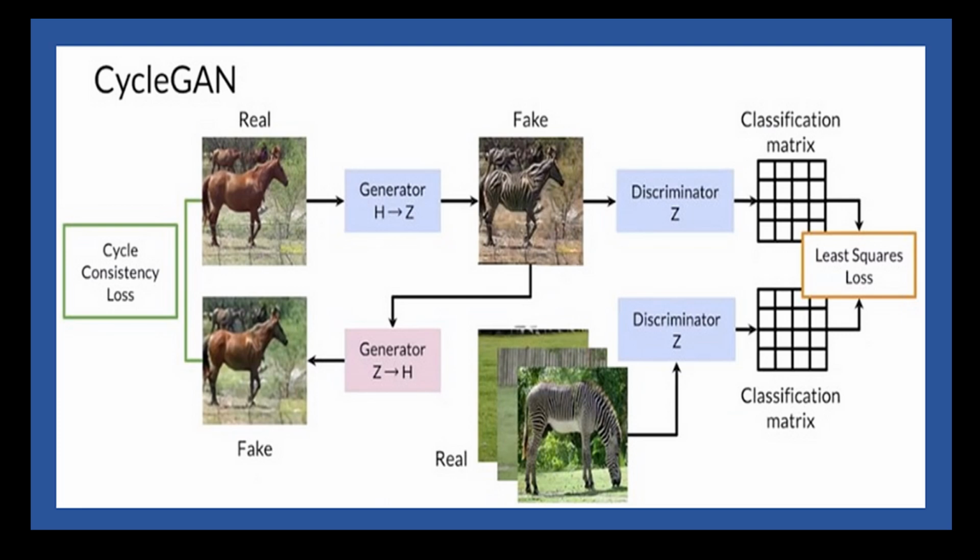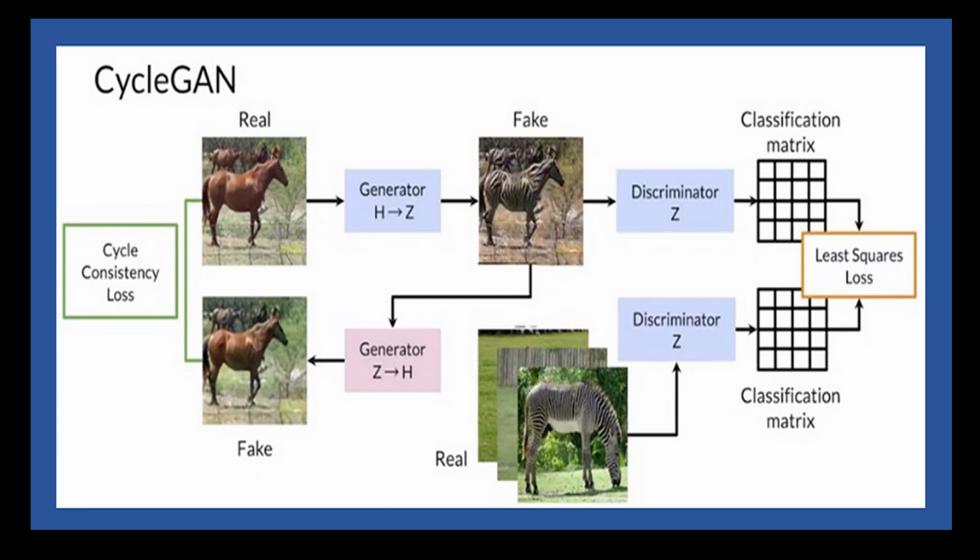To understand it better, a simple real-life example of CycleGAN in action is transforming a photo of a person's face into the cartoon version of themselves. So let us say we have a data set of photos of people and a data set of cartoon style character illustrations. And our goal is to create a CycleGAN that can transform any photo of a person's face into the cartoon style illustration. Here the CycleGAN would learn the mapping between the two domains, from the photos to the cartoon style illustrations and vice versa. And this mapping would allow the generator to take a photo of the person and produce a cartoon style illustration of the same person.